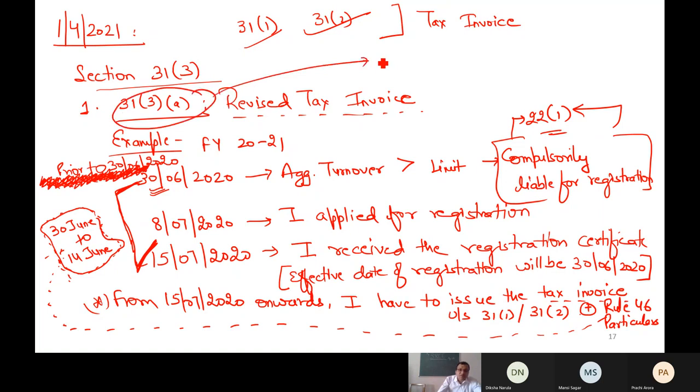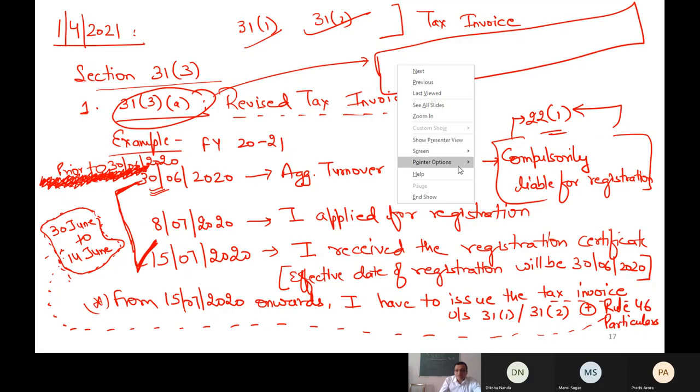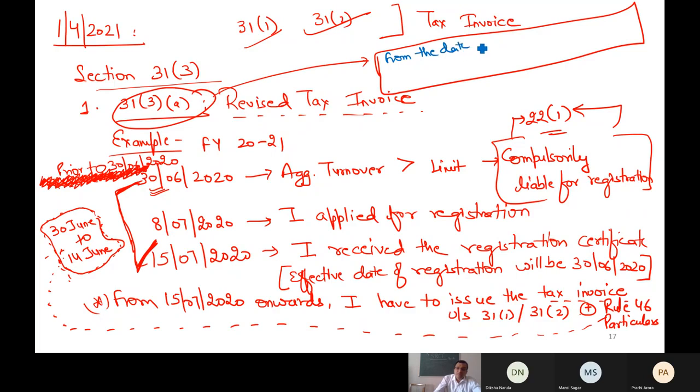The government says for this period, which period? Starting from the date of becoming liable for registration till the date you received the registration certificate.